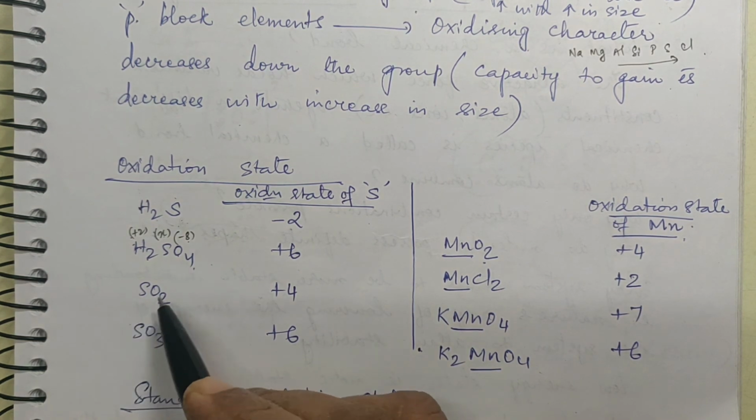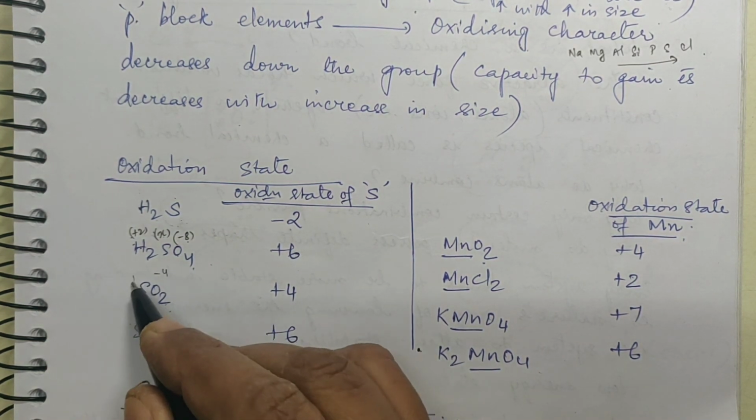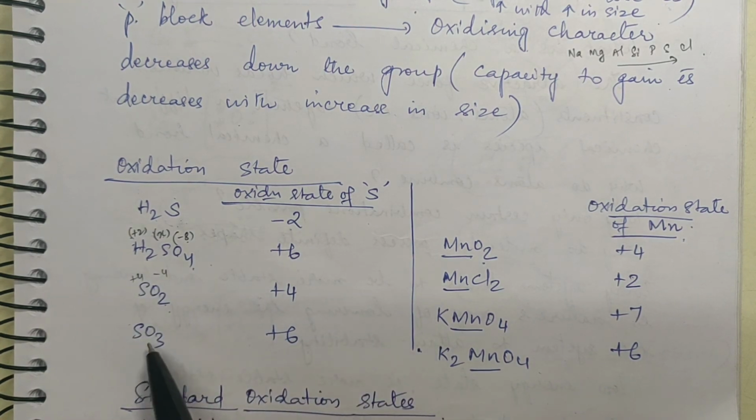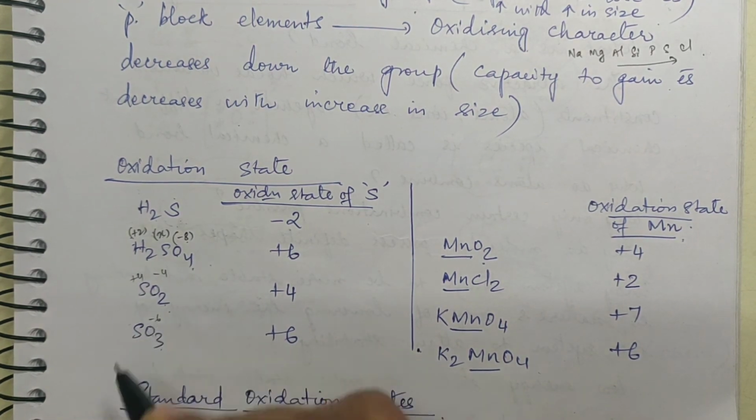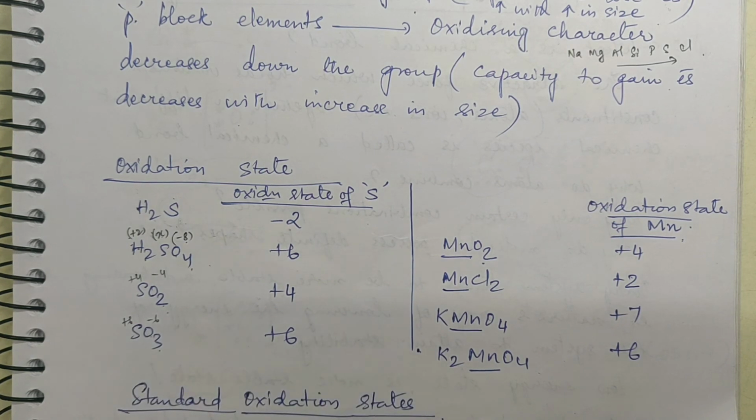Same way here, this is -2 into 2, -4. So this has to be +4. Same way -2 into 3 is -6. So this has to be +6. So this is how it goes.